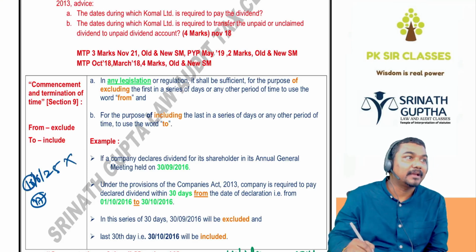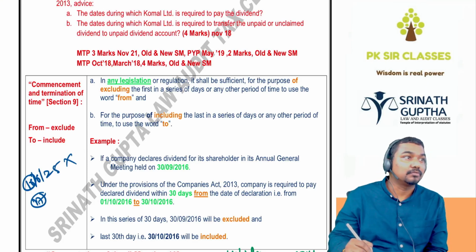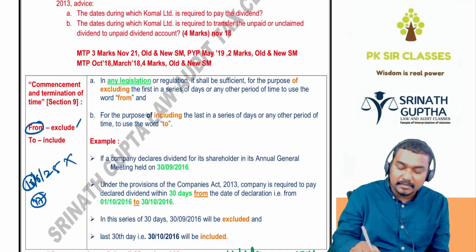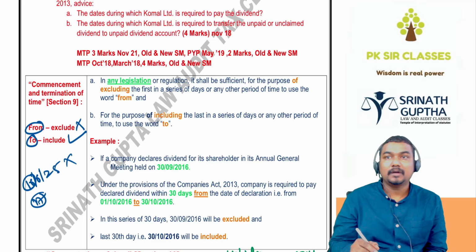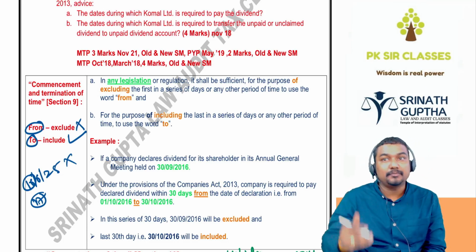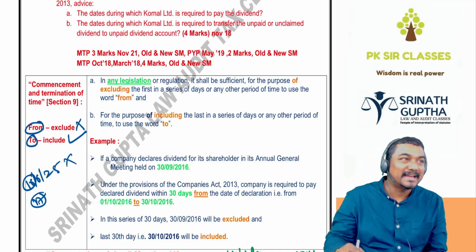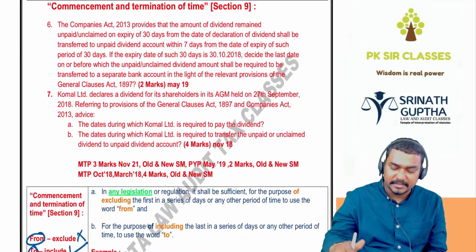From date should be excluded. To date should be included. Then the 30th day we have to include. So the from date you have to exclude, the to date you have to include. If you have the exam within 7 days, it means we have to count 7 days from tomorrow. Today you have to exclude. From date you have to exclude, to date you have to include. This concept was asked so many times in the exam.